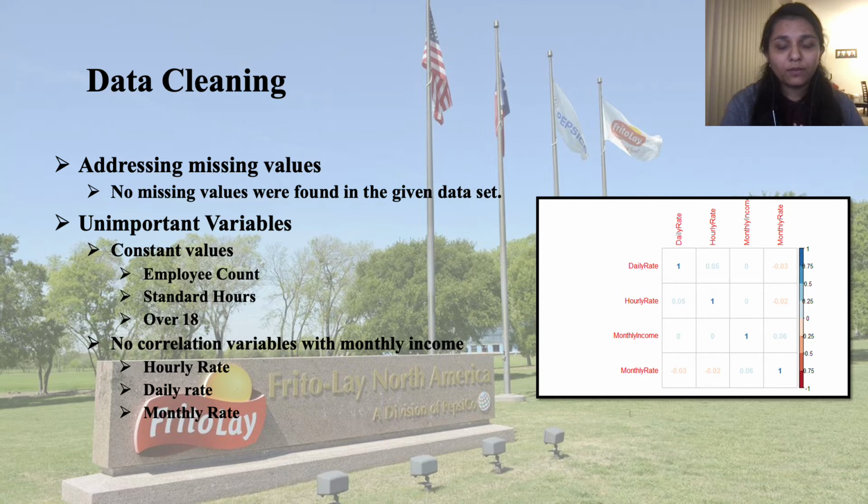Looking at the graph, they seem to have no correlation with the monthly income given in the dataset. Some constant values like standard hours, over 18 years, and employee count had the same values in all 870 entries. After cleaning the data, we were left with 19 continuous and 8 categorical variables.